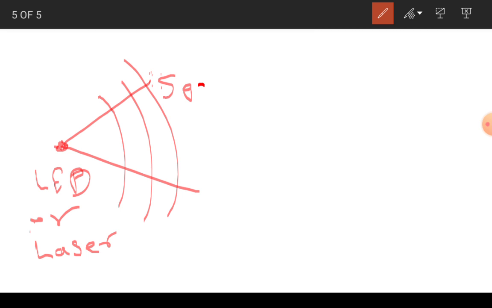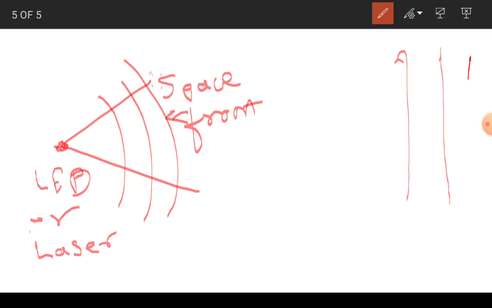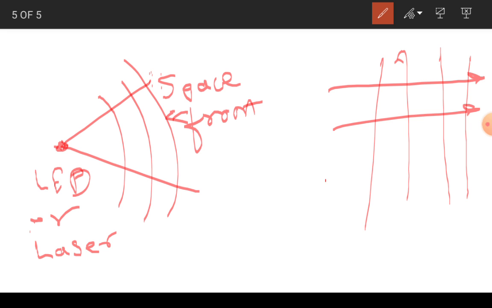This is your phase front. This phase front looks spherical, with angular nature, for a small distance. When it goes far, suppose I am watching at this point, it will look like a straight line. So these rays will travel like a straight line.